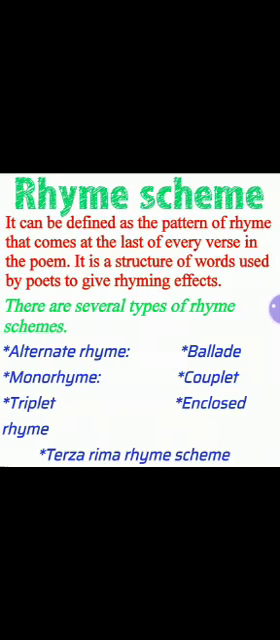Now come to the rhyming scheme. It can be defined as the pattern of rhyming that occurs at the end of every verse in the poem. It is a structure of words used by poets to give rhyming effects. There are several types of rhyming scheme. I have given a few examples of that: alternate rhyme, monorhyme, triplet rhyme, ballad, couplet, enclosed, terza rima, and so on.